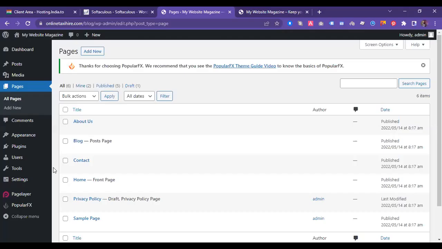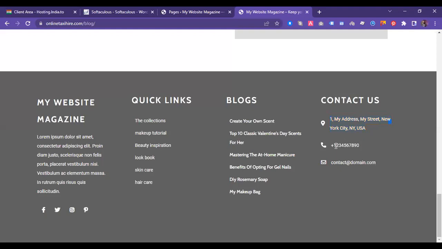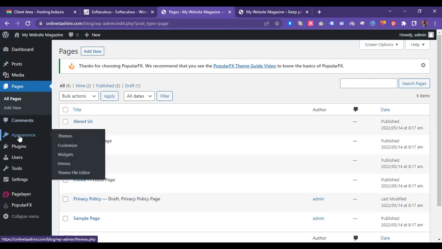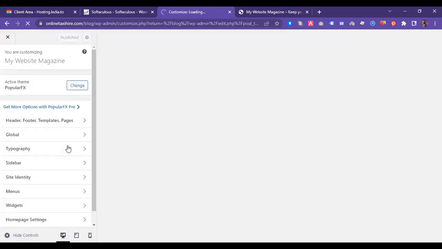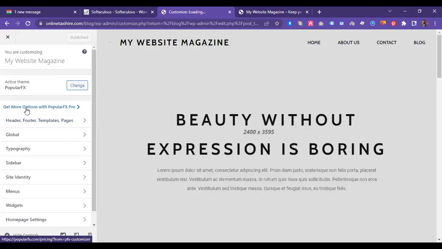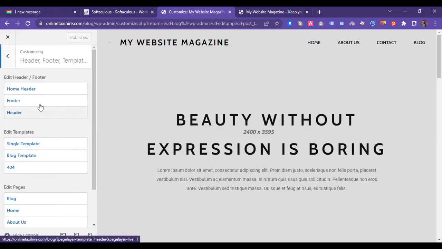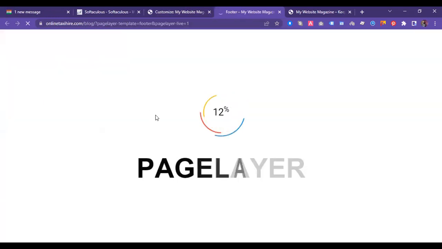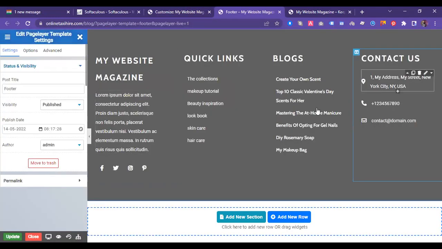If you want the address at the bottom, that is this area, or a mobile number or email, then you need to come to the Appearance section and go to the Customize section. When you are here, you find more options, like the header, footer, and template page. Simply go to this section and you can find the footer section. And as you come to this section, you find each and every section is changeable.